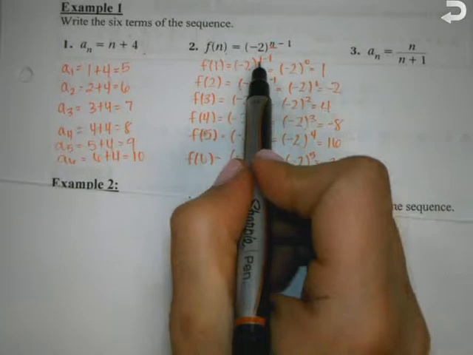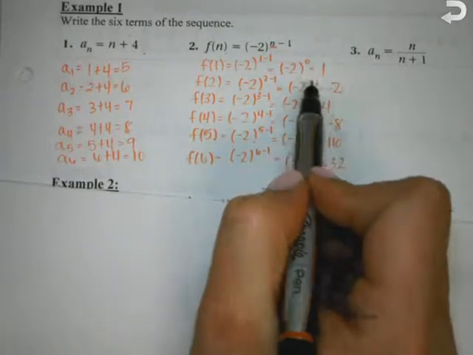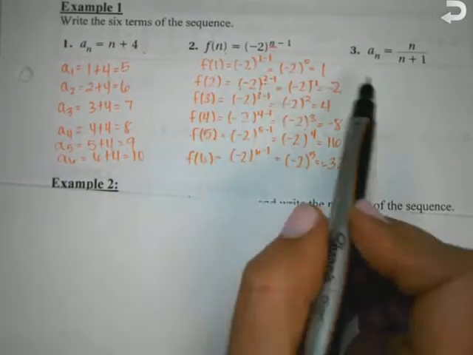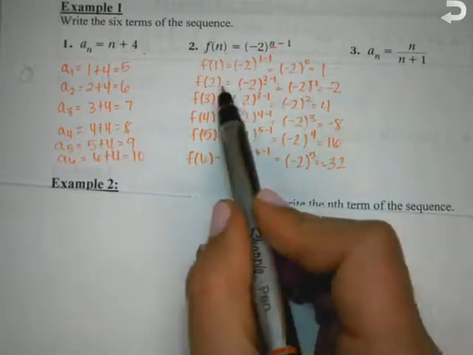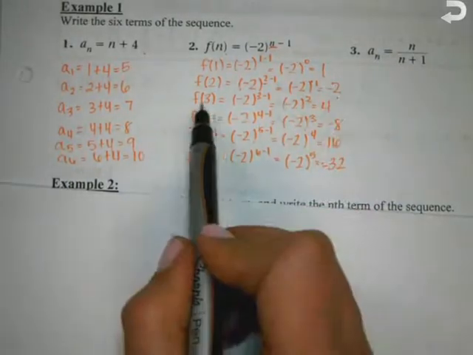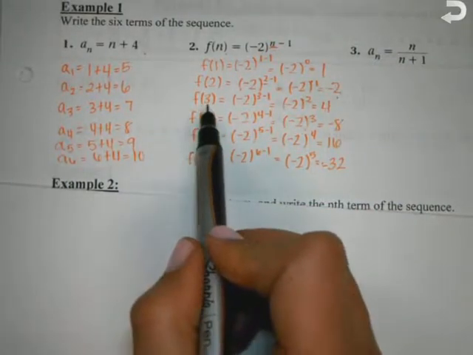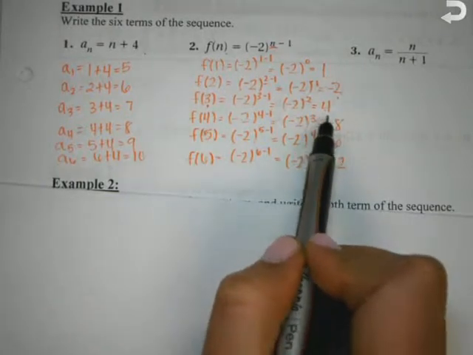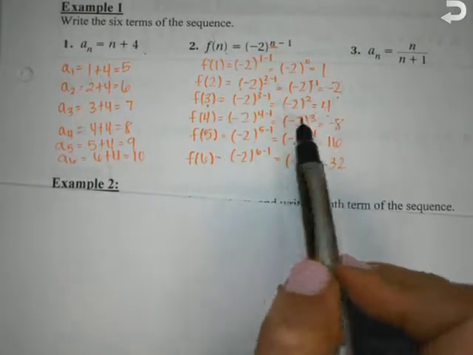Okay. What's the second term? I plug in 2 and get my answer. So my second term is negative 2. My third term, f of 3, or a sub 3 sometimes, is positive 4. We just plug in 3 and get our answer. Okay, does that make sense, guys? Okay, let's try number 3.